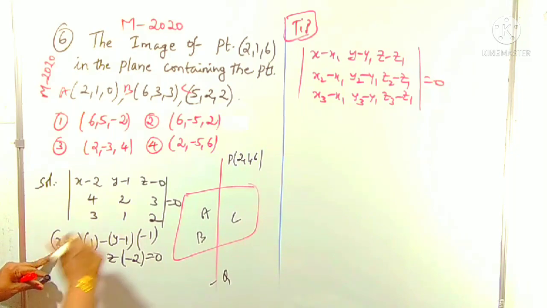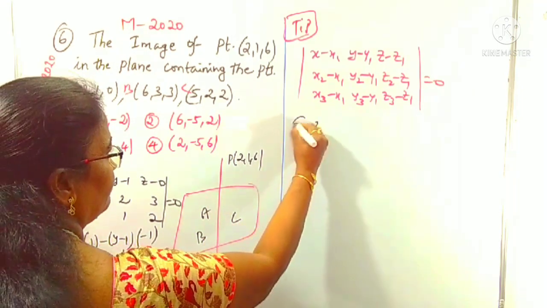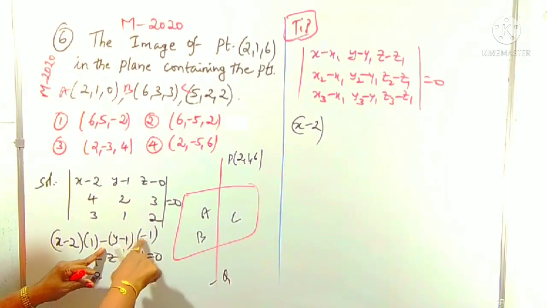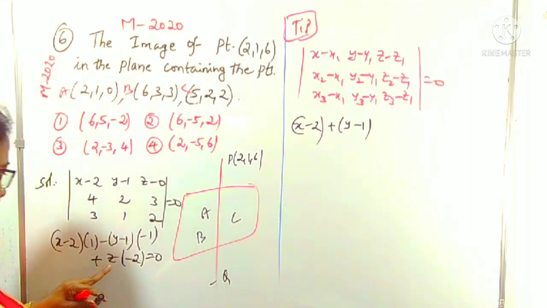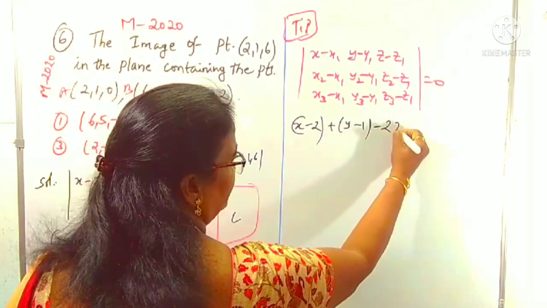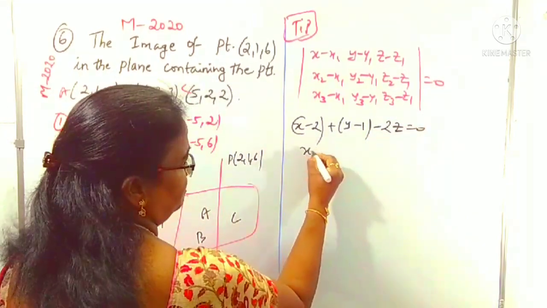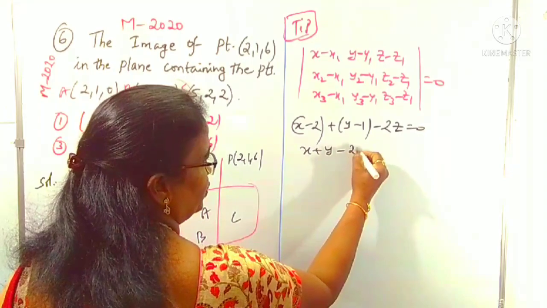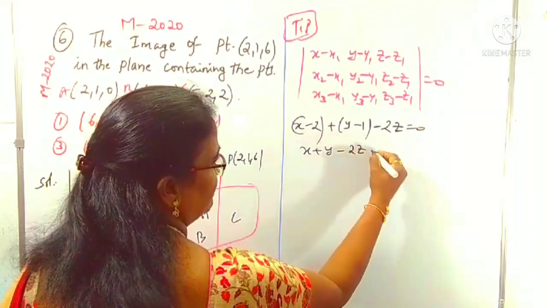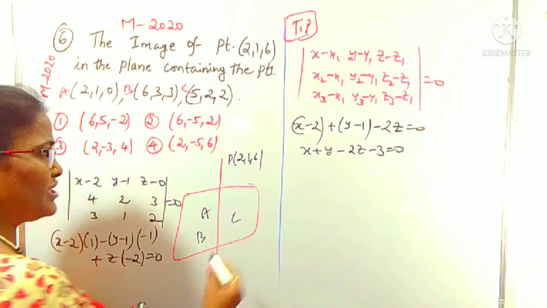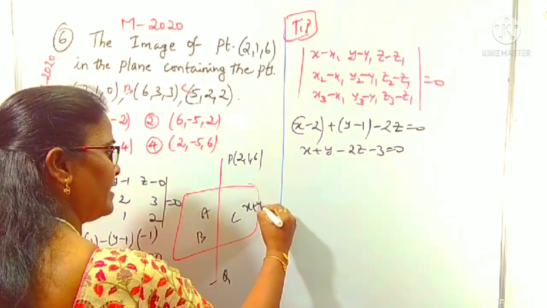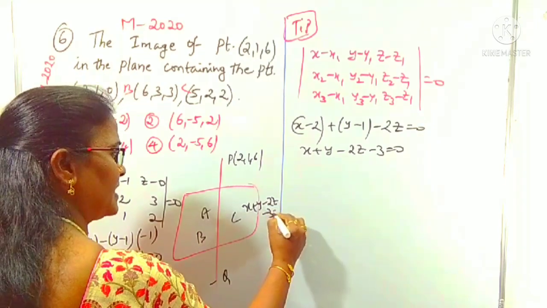That is what I am doing here: x minus 2, then plus y minus 1, minus 2z is equal to 0. Okay, now this is x plus y minus 2z, and minus 2 minus 1 is minus 3, is equal to 0. We got the equation of the plane. This is the equation of the plane: x plus y minus 2z minus 3 is equal to 0.